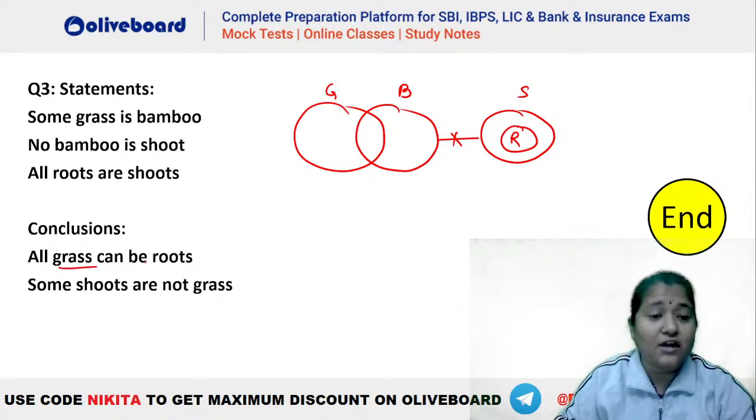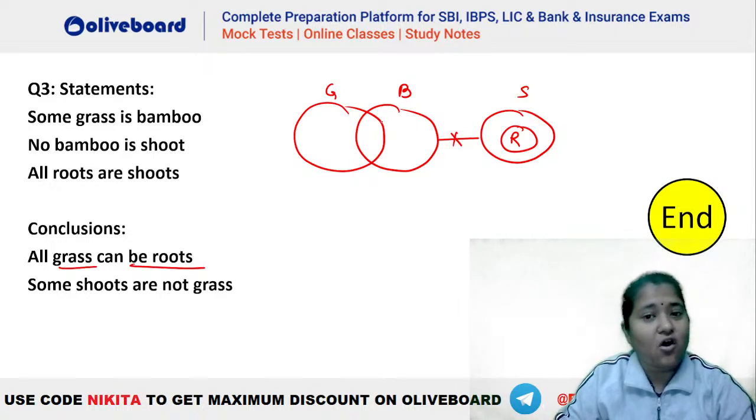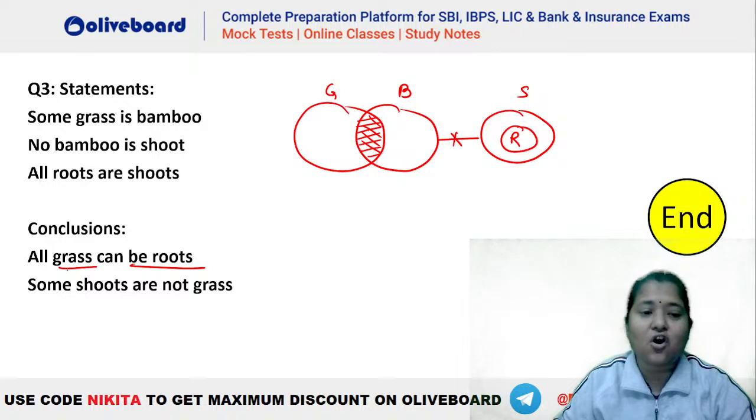First one. All grass can be roots. Can all grass go inside root? No, that's not a possibility. Why? Because there is a common portion between your G and B, and this portion will never be a part of S. And if this cannot be a part of S, how can it be a part of R? Isn't it? So all grass can be roots is going to be false because there is a common portion between G and B which can never go inside your R. So first is wrong.